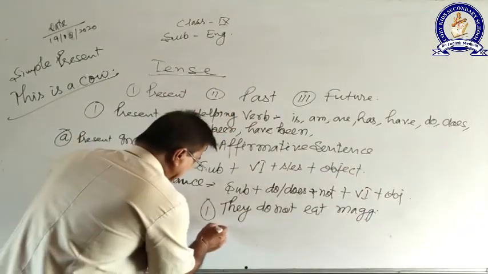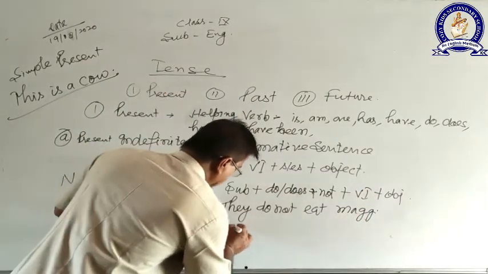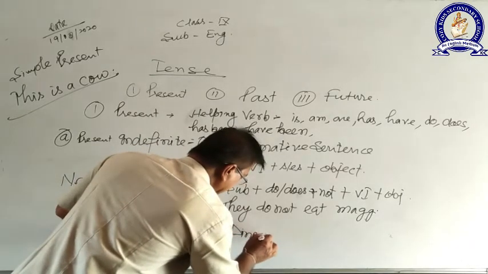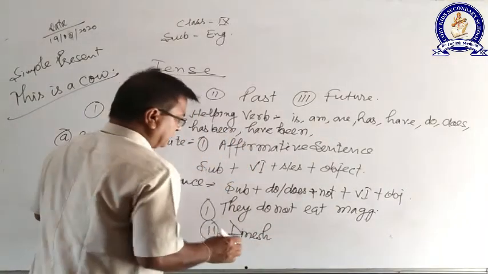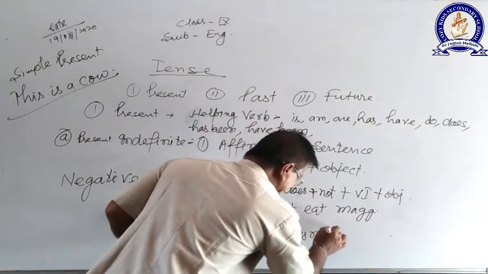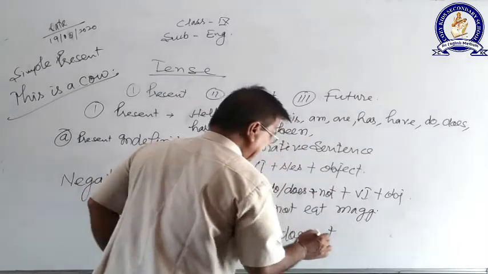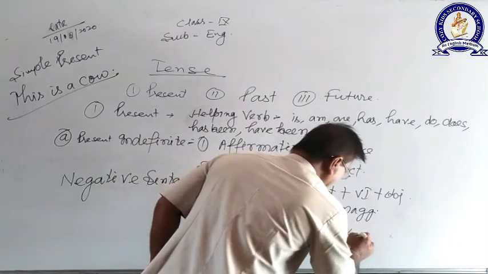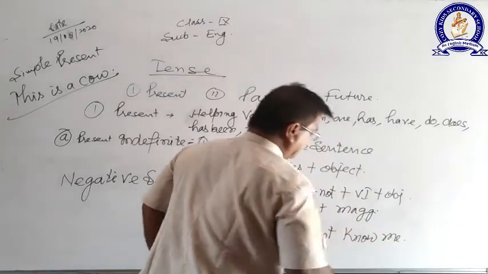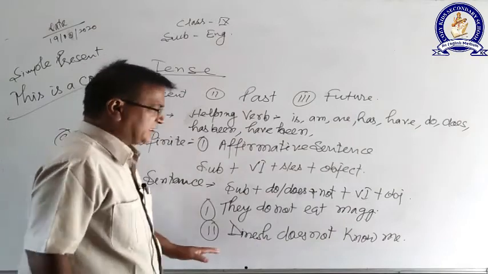Now the second sentence: Dinesh does not know me.